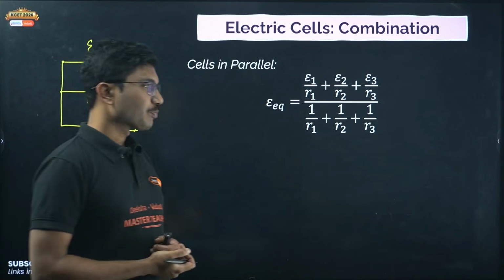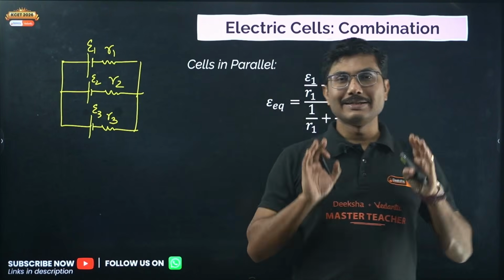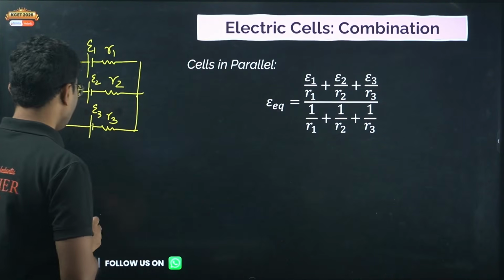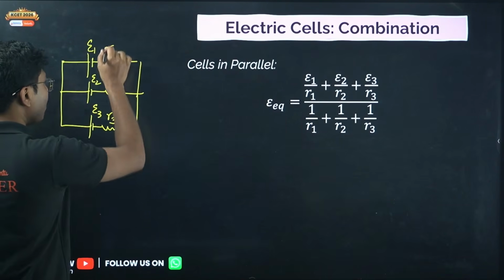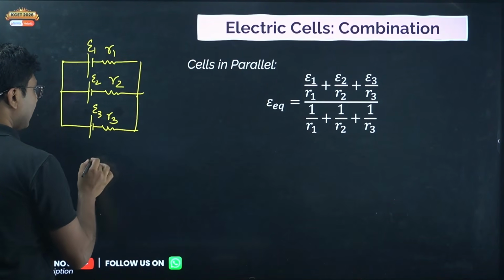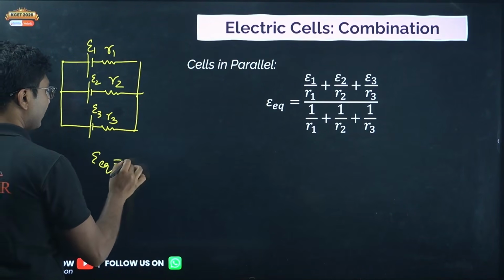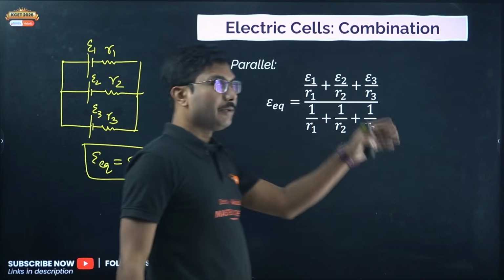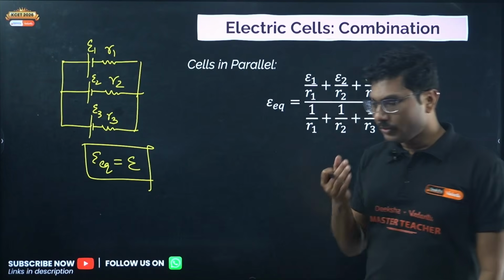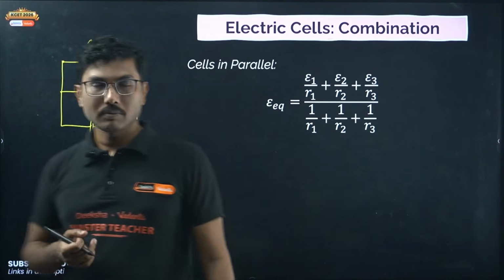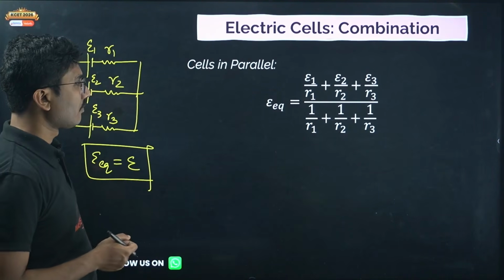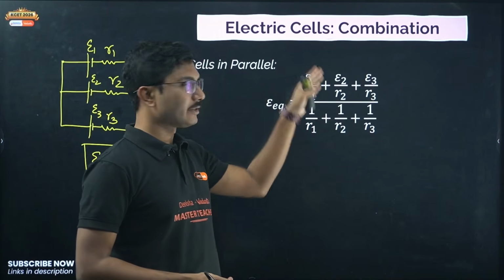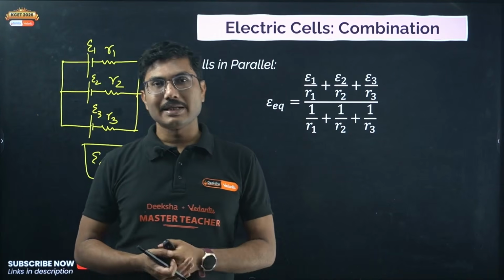For example, if you connect two 1.5 volt cells in parallel, and everything is the same, then the equivalent EMF will be exactly that of one cell. The remaining terms will cancel out, you can check that. You can take the EMF as common, the resistances will cancel each other, and you will get the same answer.